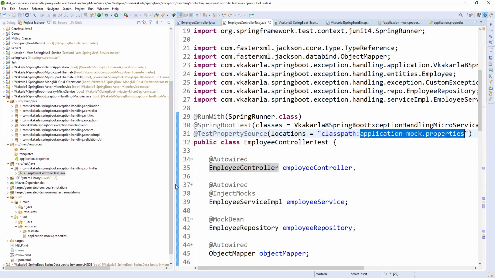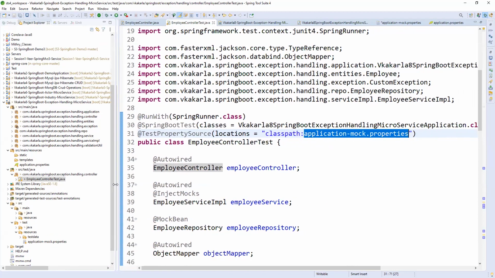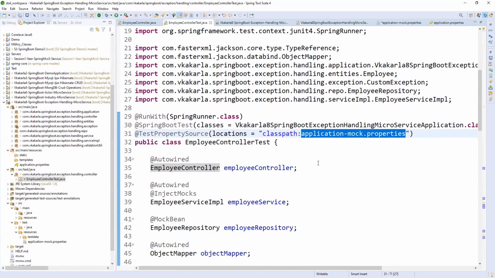Raju, just a second. Whatever database you have given in application.properties and application.mock.properties is completely different. Whatever is in application.mock.properties is only for fetching test data. Exactly, that is the thing. So this database is to fetch the test data. That can be a different database or the same database. No, that will not touch any database.